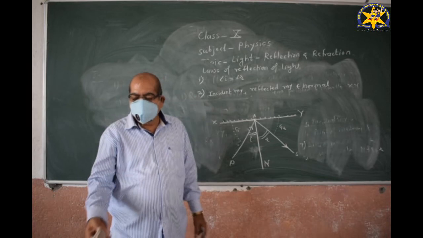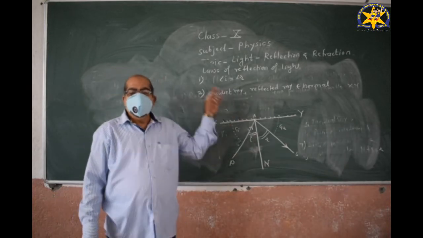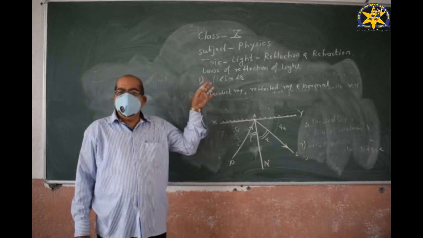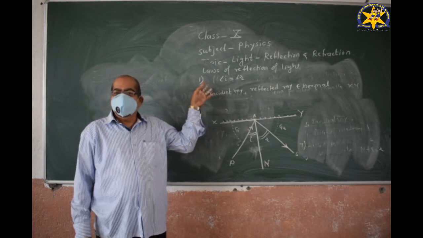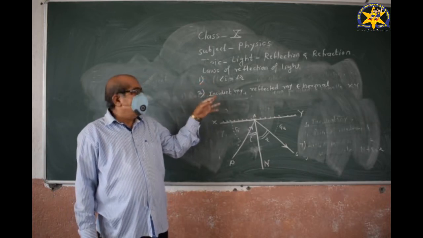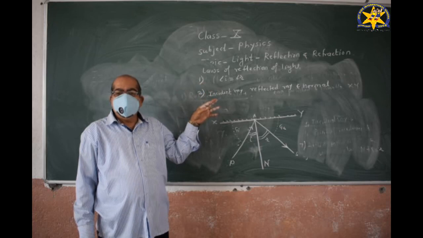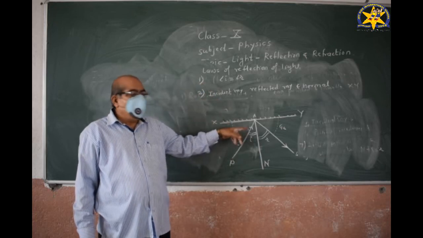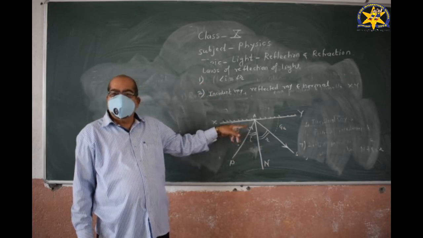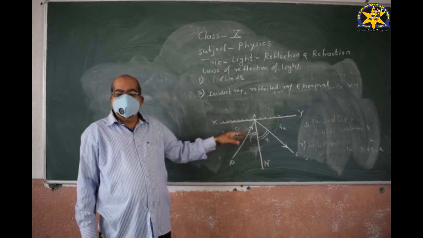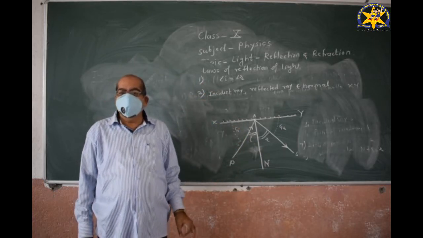Thus, there are two laws of reflection of light. The angle of incidence is always equal to the angle of reflection. The incident ray, the reflected ray, and the normal drawn to the reflecting surface at the point of incidence are always in the same plane.